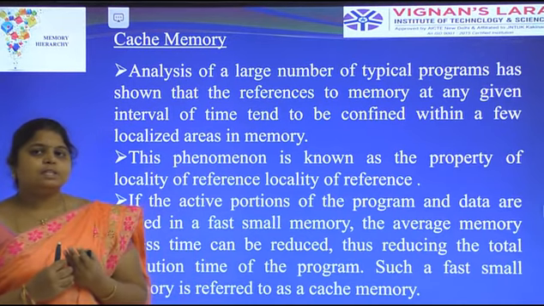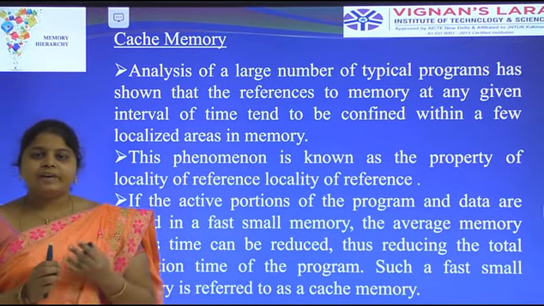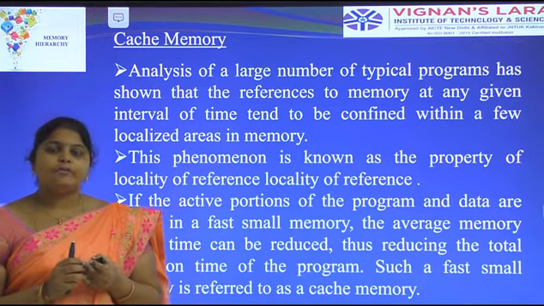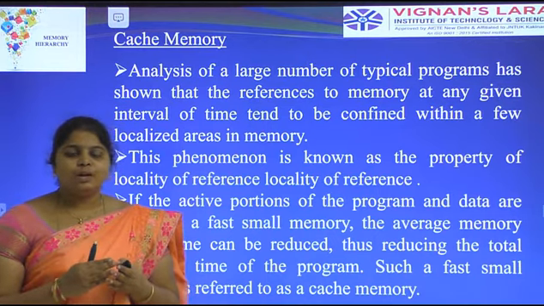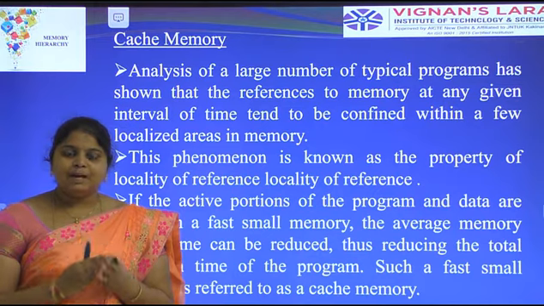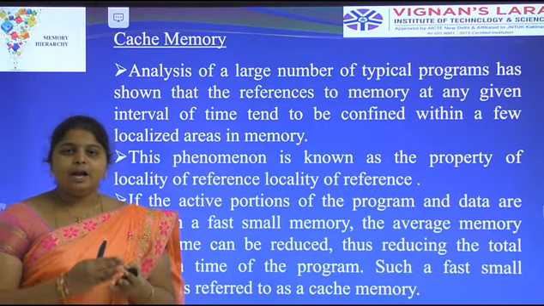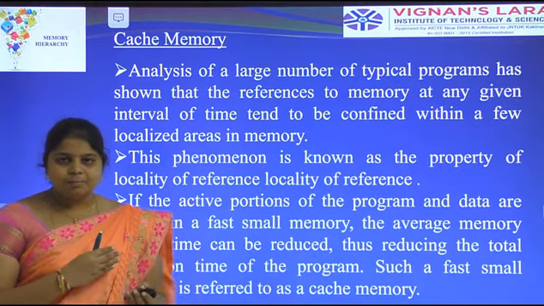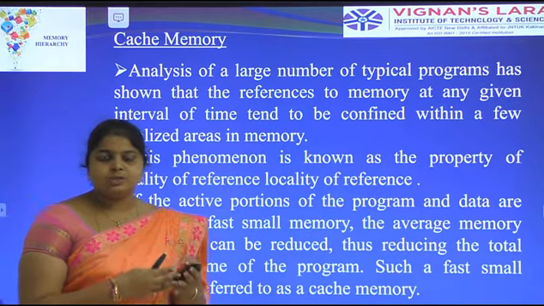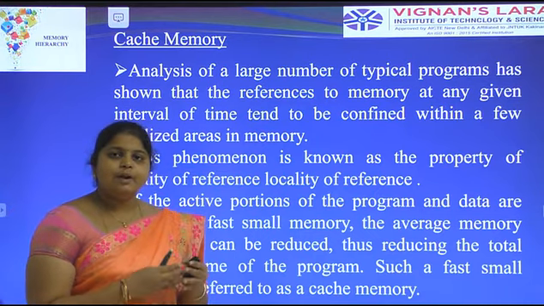Cache memory is smaller in size, but it is very expensive and also faster. It can store only 1 KB of data. But compared to the main memory and also auxiliary memory, it is much faster. The execution time of the cache memory is faster.